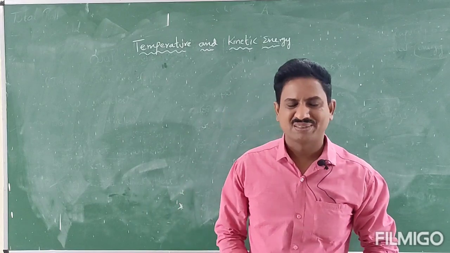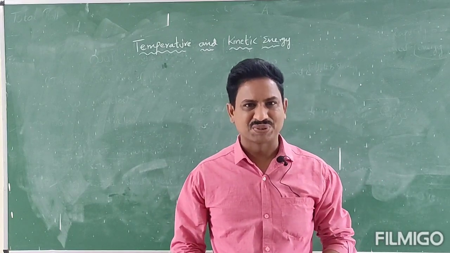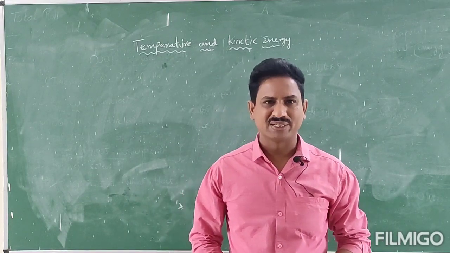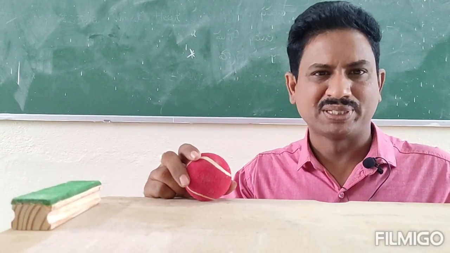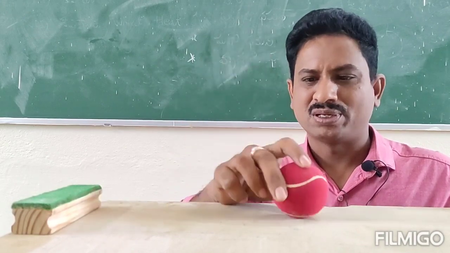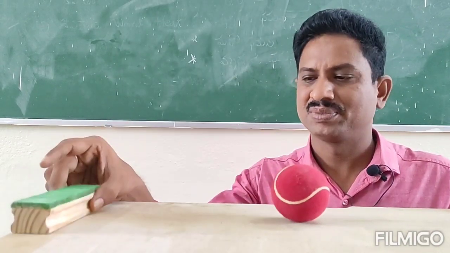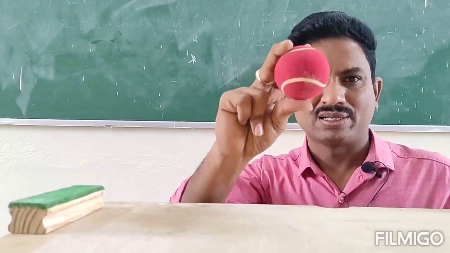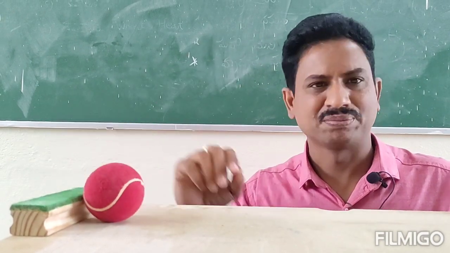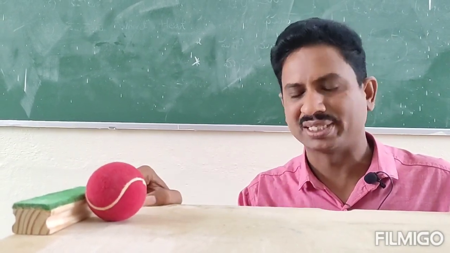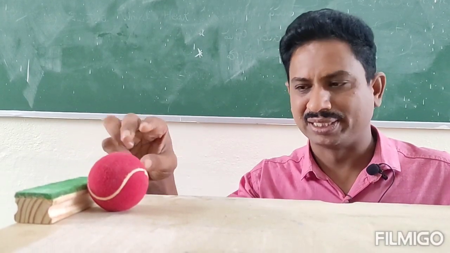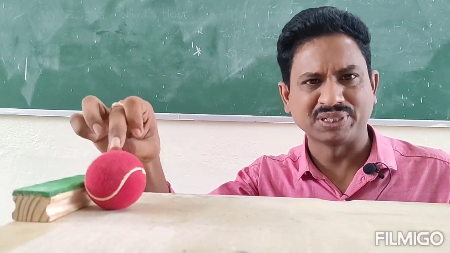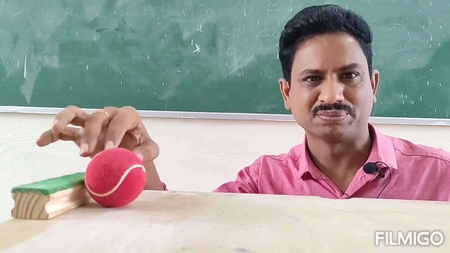To make the kinetic energy concept clear, let us perform a small activity. In this activity, let me take a ball and a duster. Now place the ball near the duster and observe the position of the duster. Is it disturbed? No. The reason is the ball is at rest. That means it is not in the state of motion.